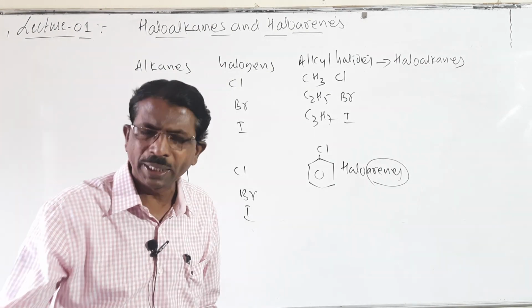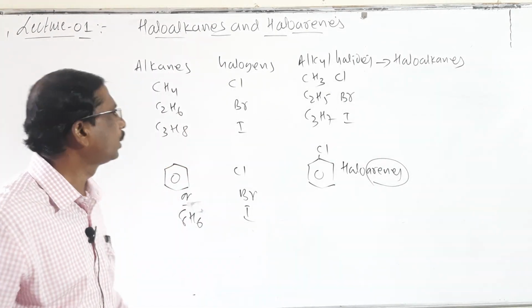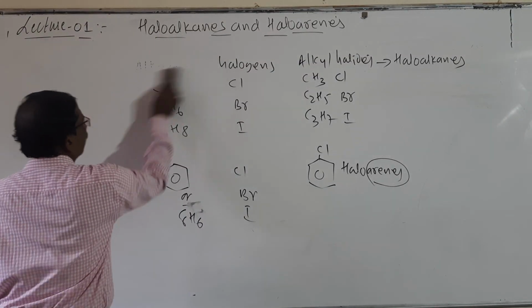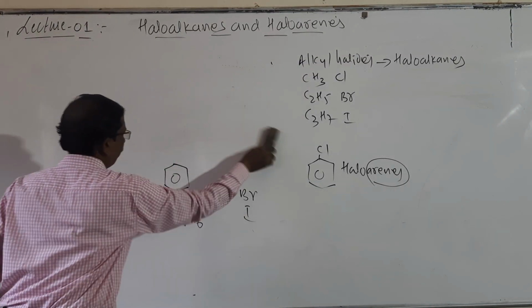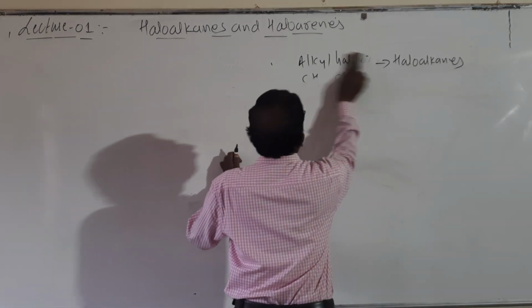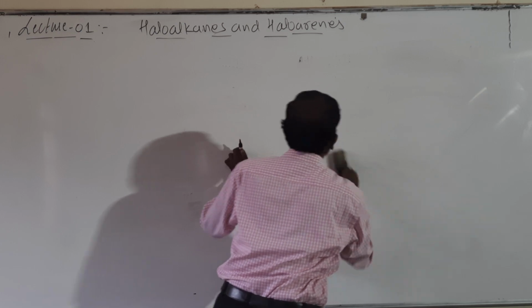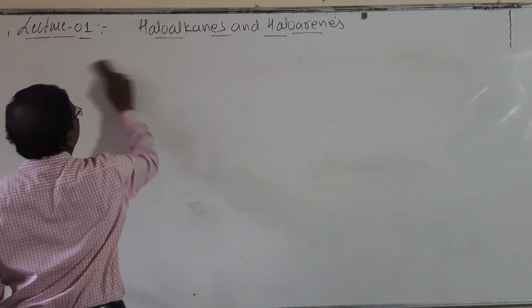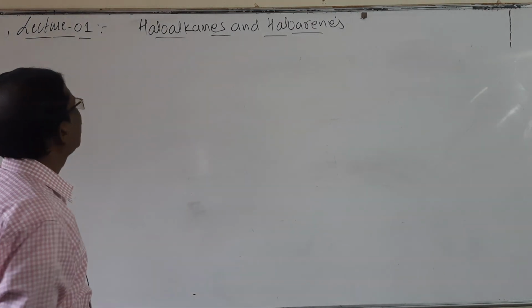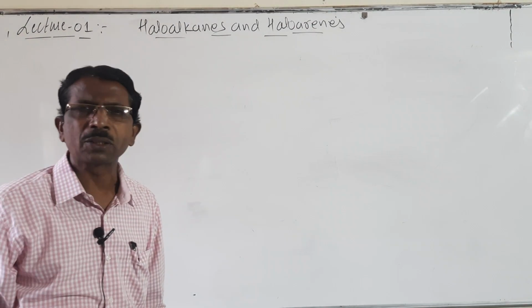Then how can these be defined? Look here students, how can these be defined? What are haloalkanes and haloarenes?